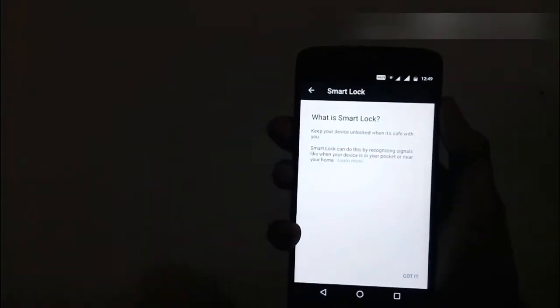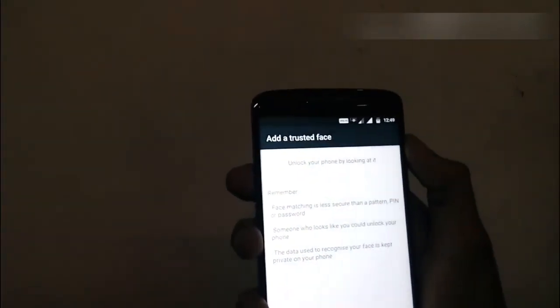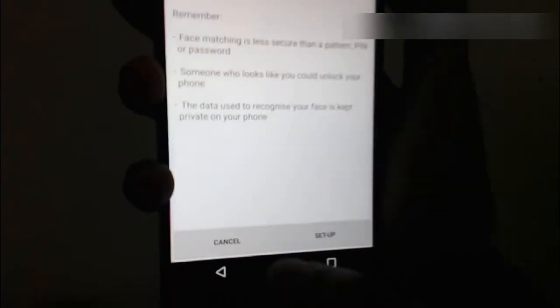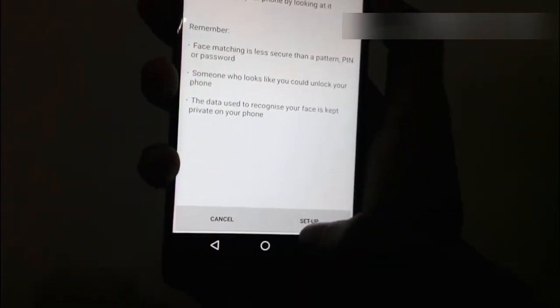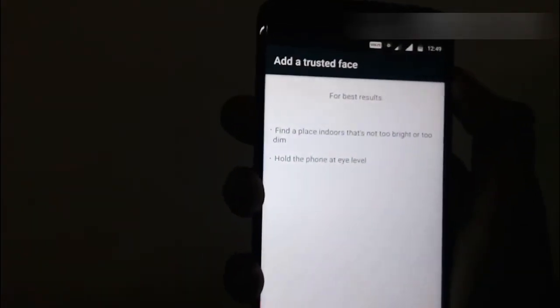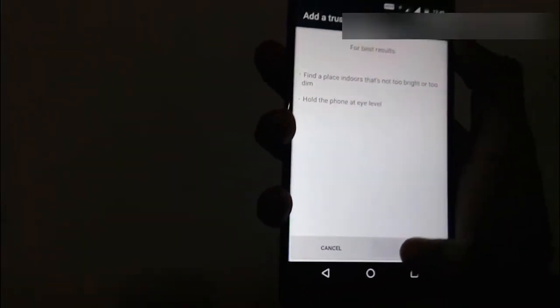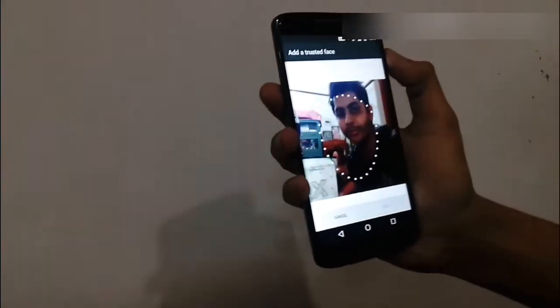There is the same thing, what is smart lock, and so on. Click on got it, and there are also 5 options. Click on trusted face, and then you have to set up by clicking on setup, and for best results, follow the instructions. I'm just clicking on next, and the camera will open.